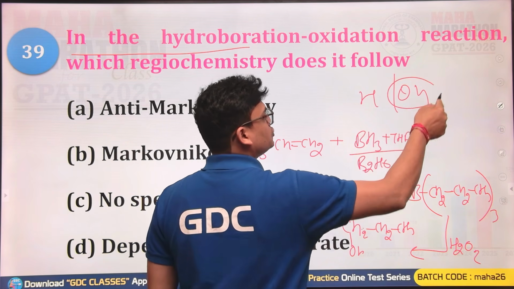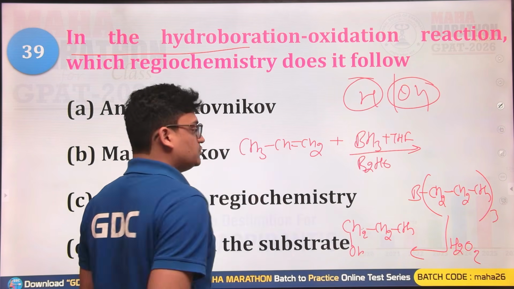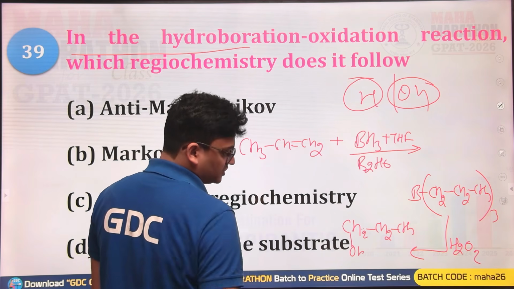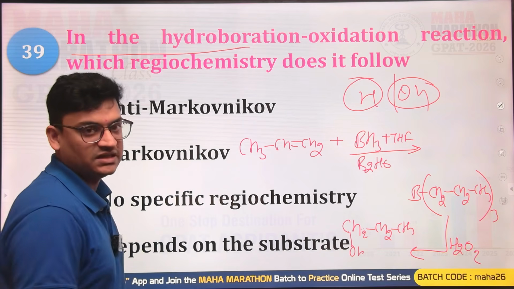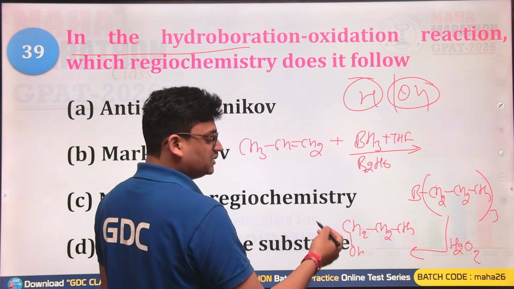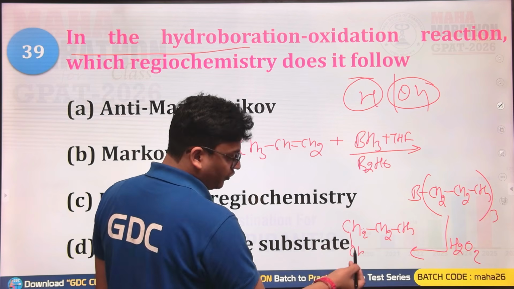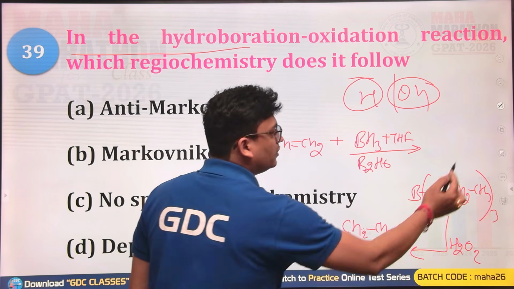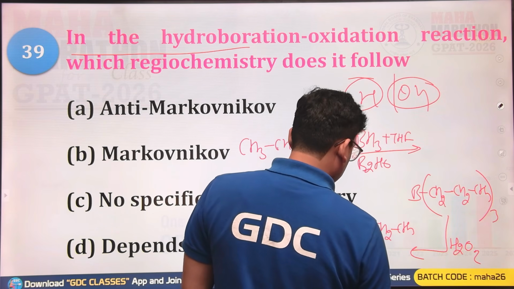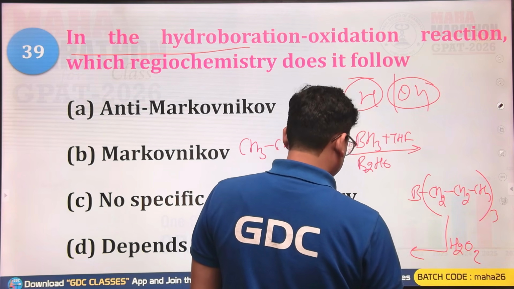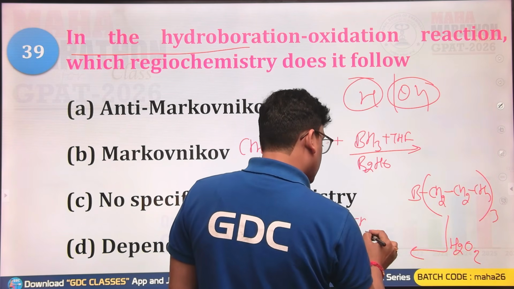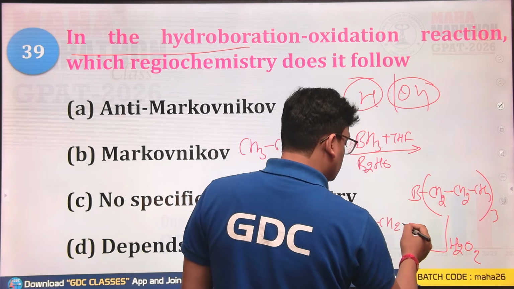It is obvious that this will be the OH minus and this will be the H plus. So H plus is bonding to this carbon and OH minus is bonding to this carbon. So this is an anti-Markovnikov kind of addition. Someone must be confused, why sir you have added OH here? No dear, let me correct this also. If any of you are having a problem, let me correct this as well. It is like this only: CH3, CH2 and CH2OH.